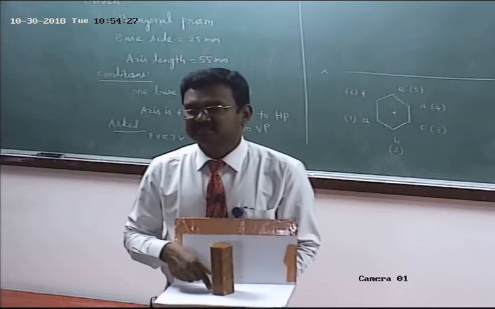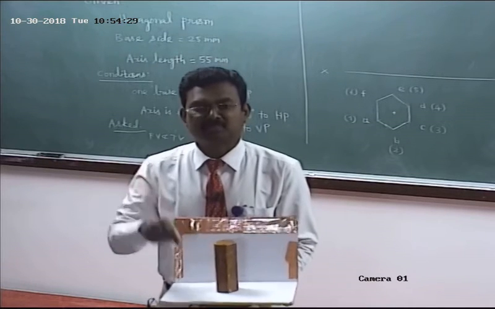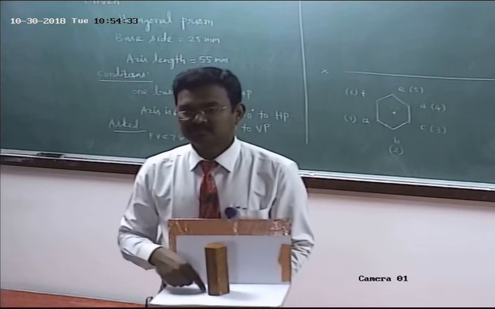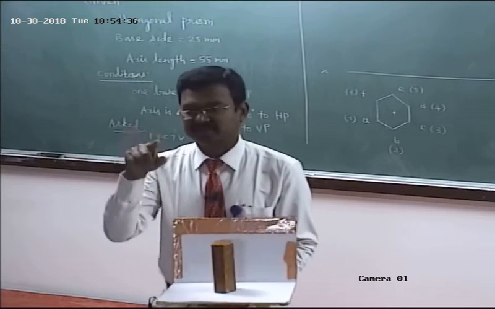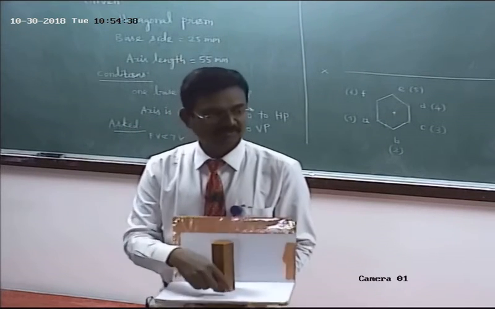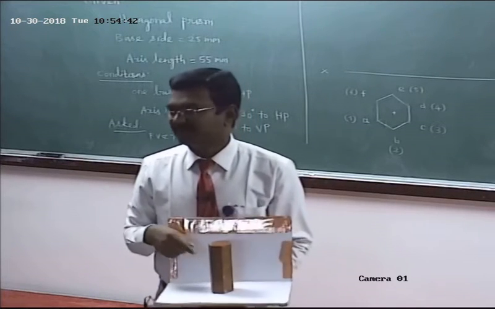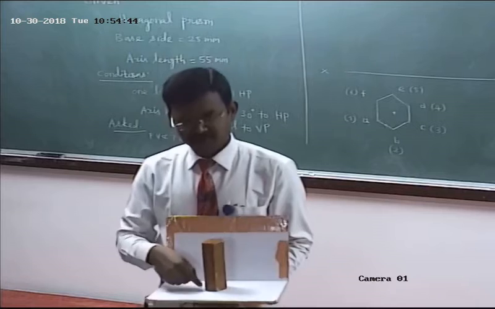So consider the base corner 1 as a point, projection of a point. The point is lying on HP. What about the front view? 1 dash. 1 means 1 dash, A dash, B dash, isn't it? So name the bottom face corners as 1, 2, 3, 4, 5, 6. Okay, are you able to follow me?